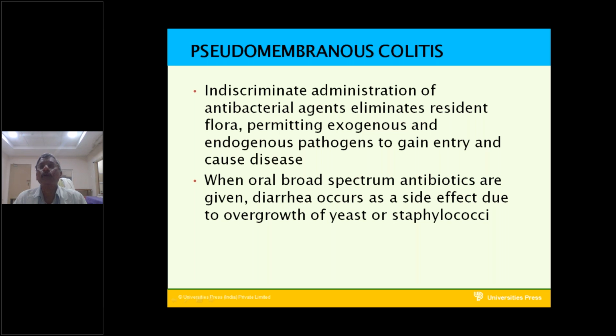Next, pseudomembranous colitis. What is pseudomembranous colitis? It is a disease caused by various conditions. How does the disease arise in the human host?